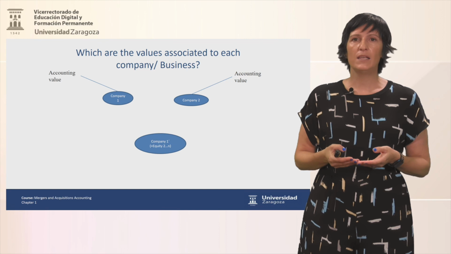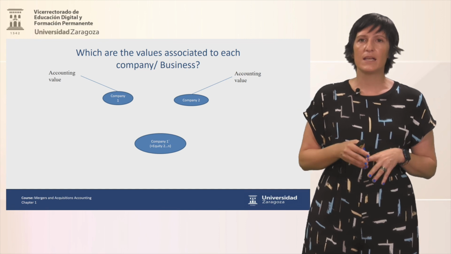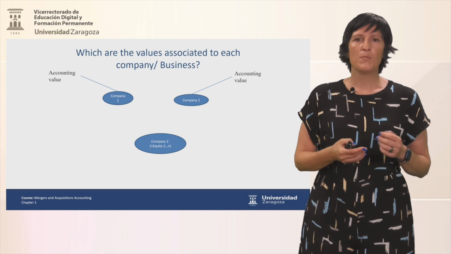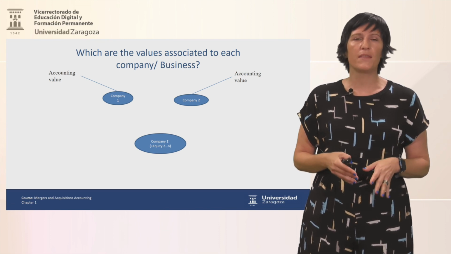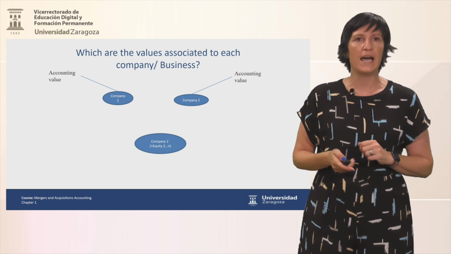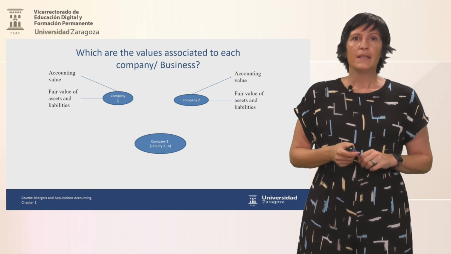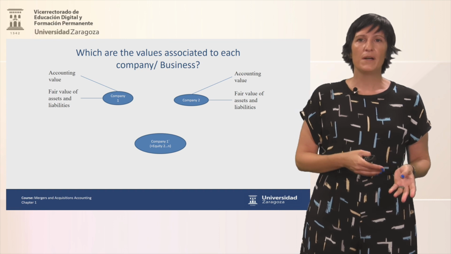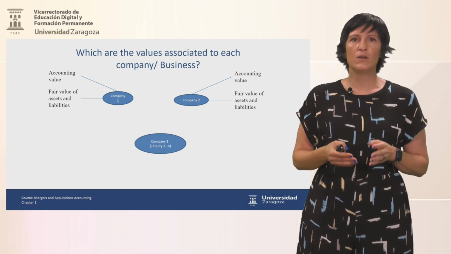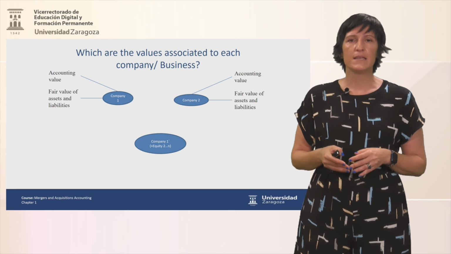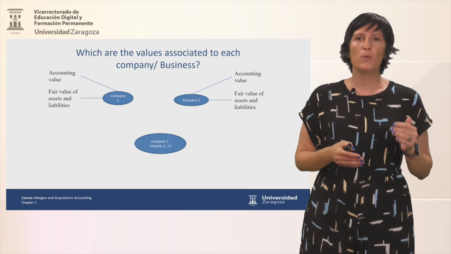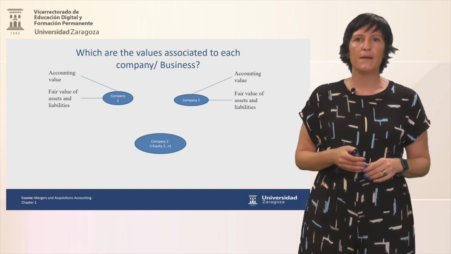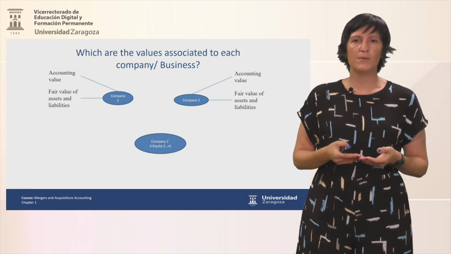The accounting value of each company, as any accounting student would know, is the assets of the company minus the liabilities, the wealth that the owners of the company have. The next value that we have for any of the participant companies is the fair value of the assets and liabilities. This means that we take one by one all the assets of the company and one by one all the liabilities, and we obtain the fair value.